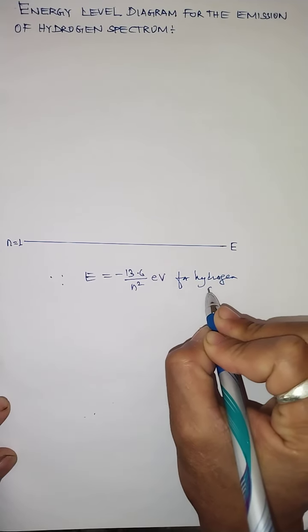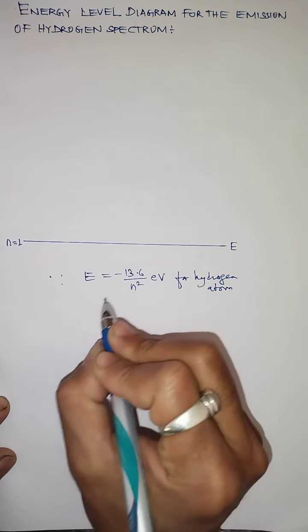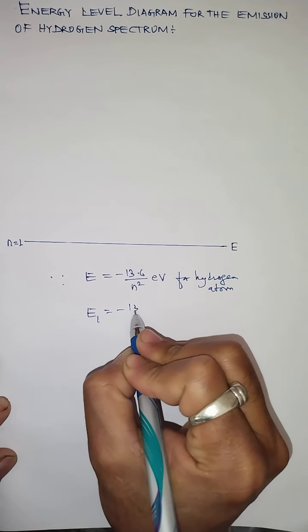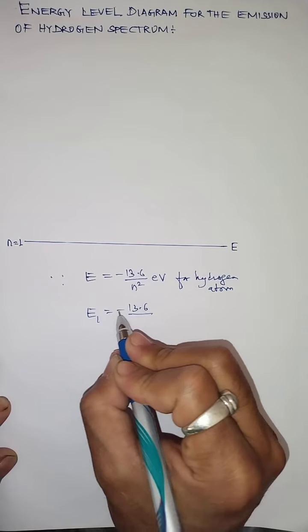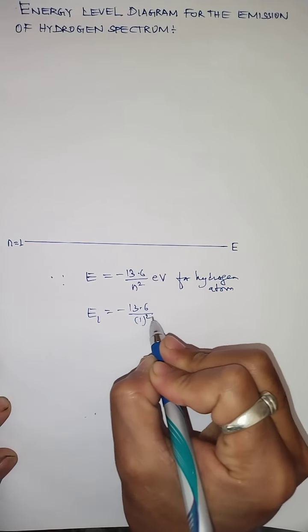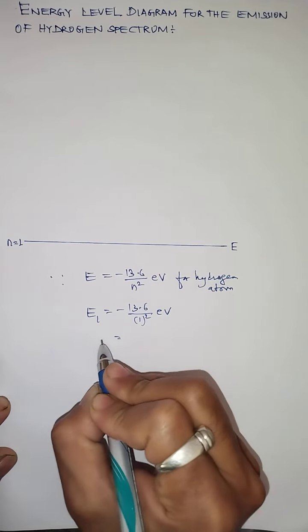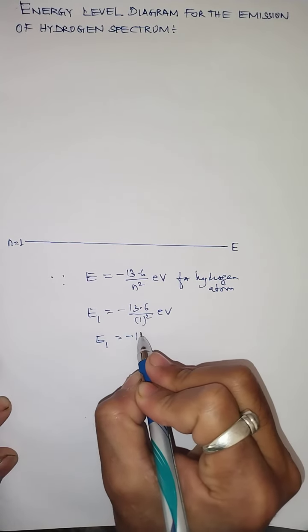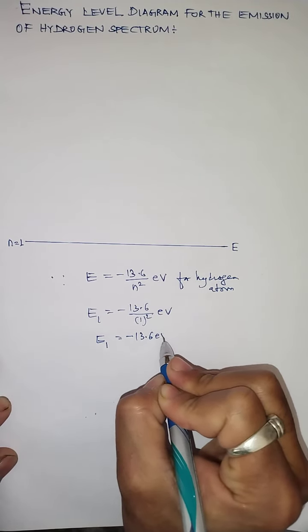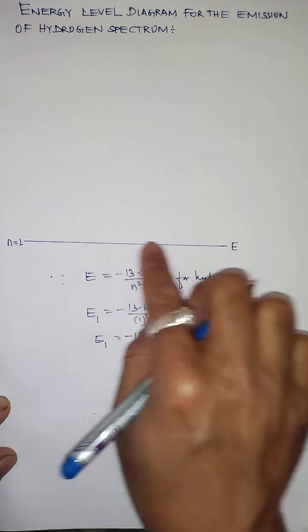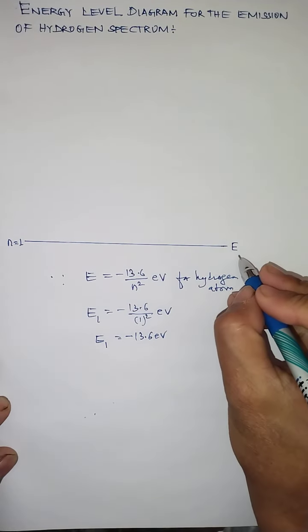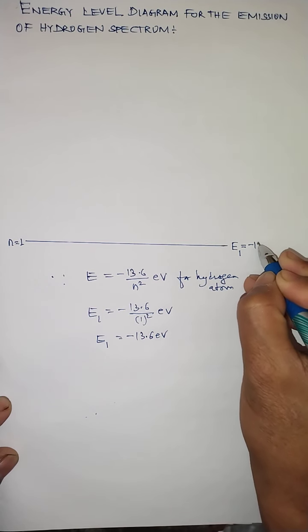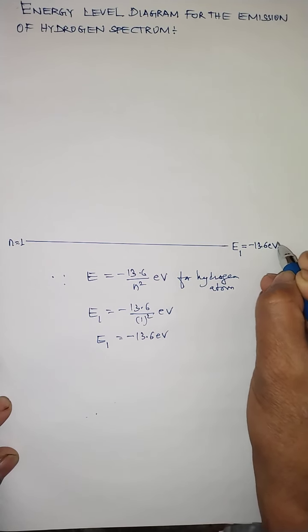Hydrogen atom. If I substitute n equals 1, then E1 equals minus 13.6 by 1 square electron volt. That means the energy acquired by the electron in the first orbit is E1 equals minus 13.6 electron volt.